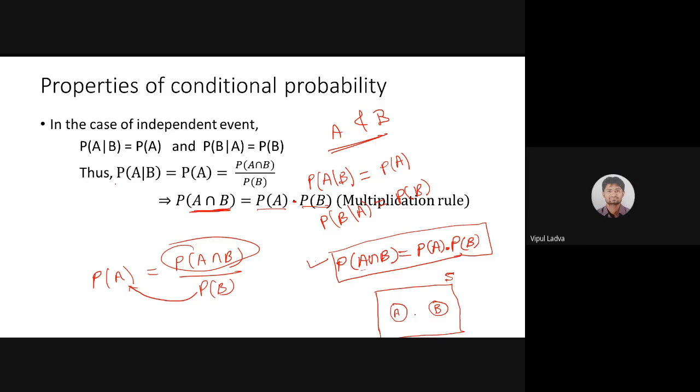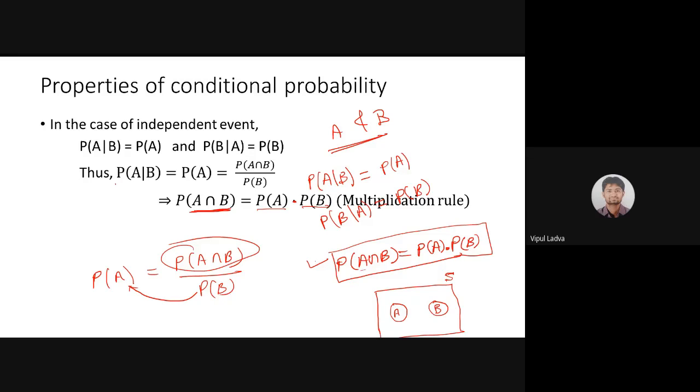So it can be zero because there are lots of events which are independent. But by that term, probability of A intersection B, what we are finding is event A is occurring as well as event B is occurring. It's totally possible. Both those events are occurring and both are independent.